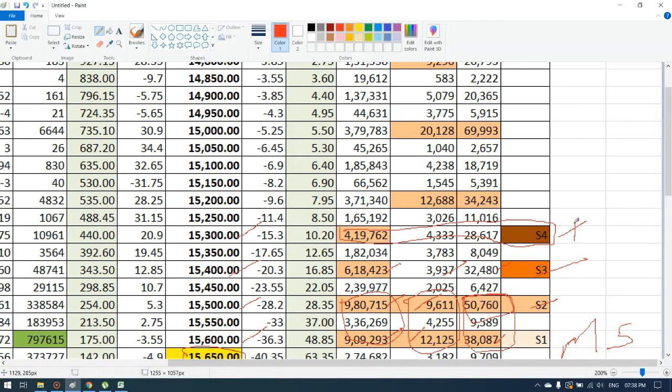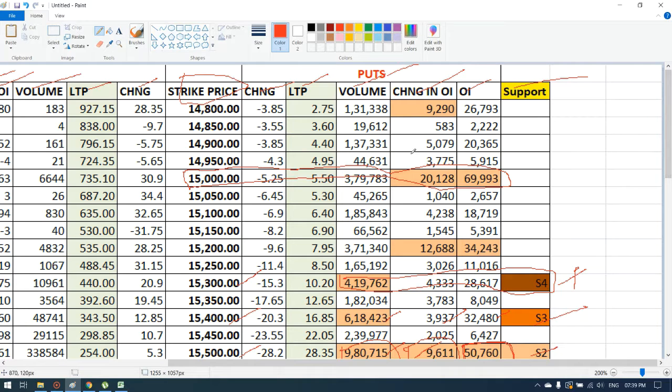But we have a huge change in open interest at the 15,000 strike price. This means the traders believe that the market may still go down to the 15,000 strike price, so even for the safer side they have entered into some contracts over here.